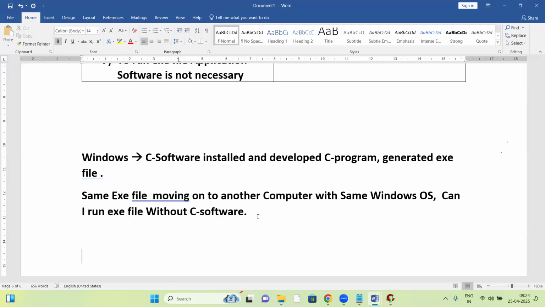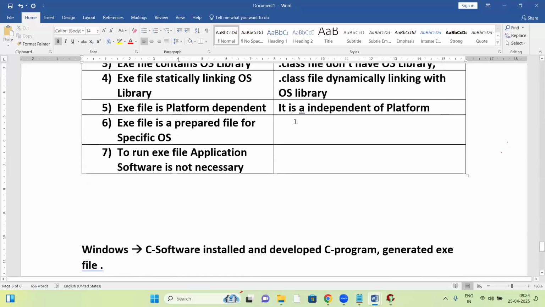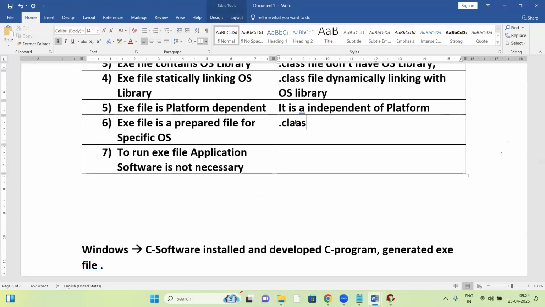To run the dot class file, you have to install JDK. Without installing JDK, you cannot run it, right? See, a dot class file is not a prepared file. It is not linked with any ways. It has to link with the runtime.